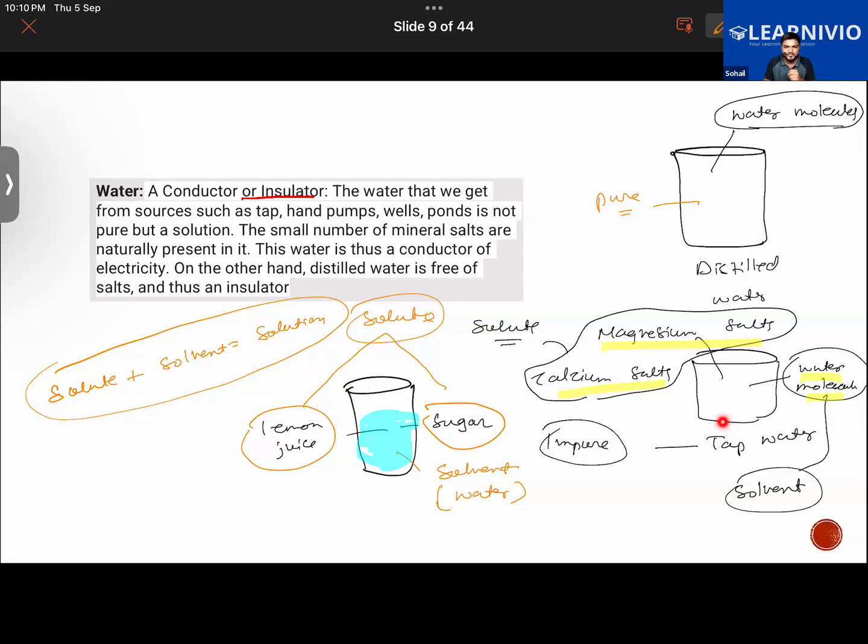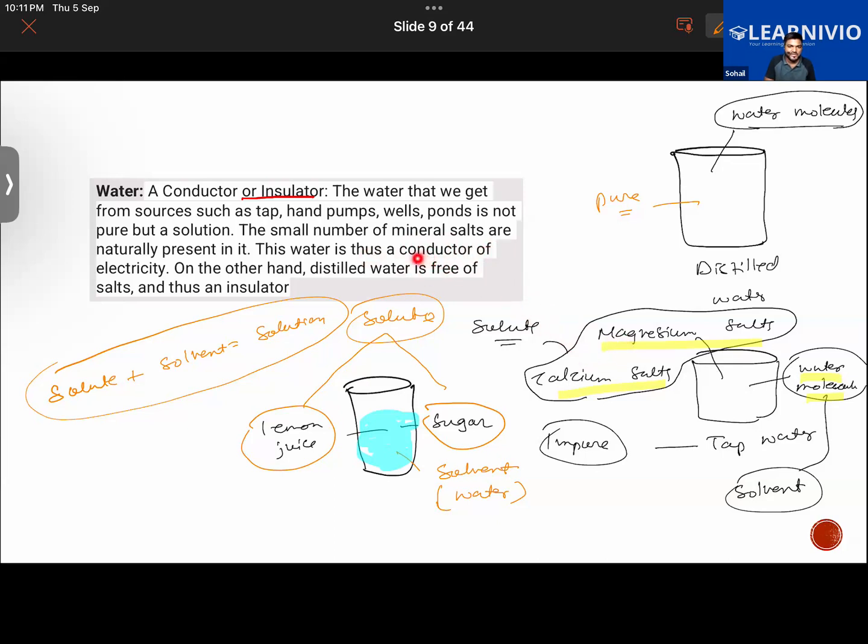Getting back to this, the conclusion of the discussion here is that the water that we get from the tap or from the hand pump or from the well is not pure, because a pure thing only contains solvent. There isn't any solute in it. It's made out of only one thing. But a solution contains multiple things in it. Solutes could be there, so many solids like magnesium salts and calcium salts are present in the tap water, and the solvent is what is there. So thereby it's a solution and it is impure. The small amount of mineral salts are naturally present in it, like magnesium and calcium salts.